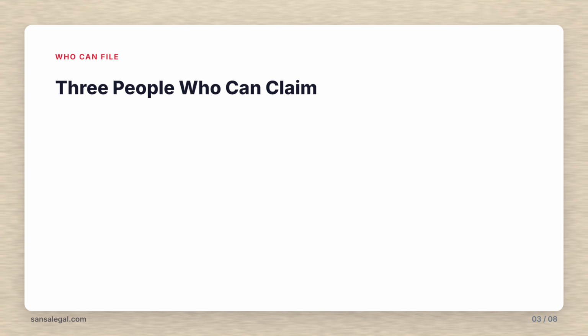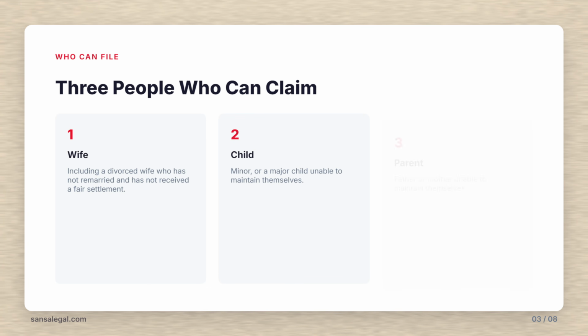3 categories of people can claim maintenance. First, a wife, including a woman who has been divorced, has not remarried, and has not received a fair settlement. Second, a child, a legitimate or illegitimate minor, or a major child who is physically or mentally unable to maintain themselves, can claim from the father. Third, a father or mother unable to maintain themselves can claim from a child who has sufficient means.